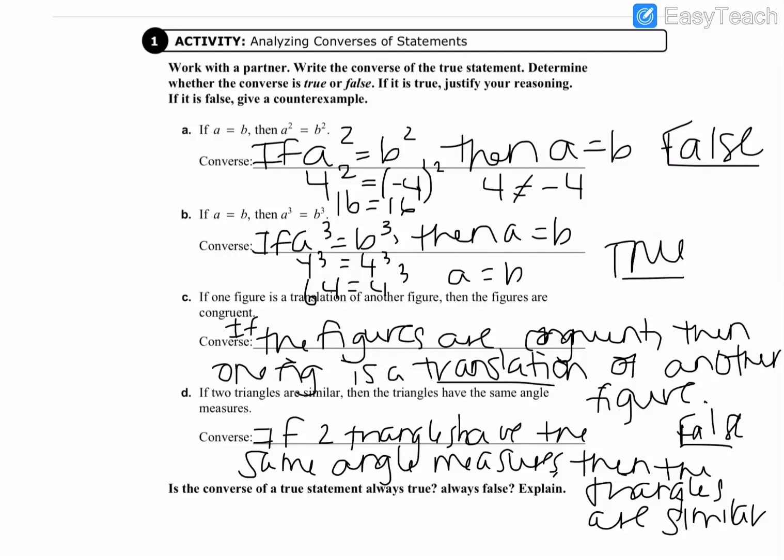Okay, looking at the last question there, is the converse of a true statement always true? We know that that's not true, so we're going to say no there. But is it always false? No. We can explain this by saying in the above we had some true and some false. All right, we're going to move on to activity 2.